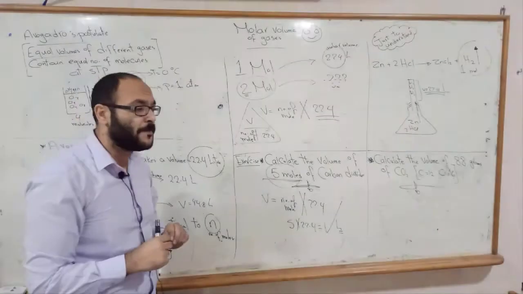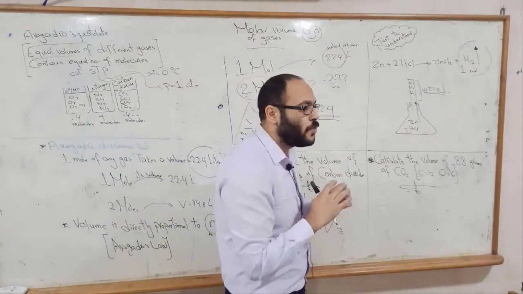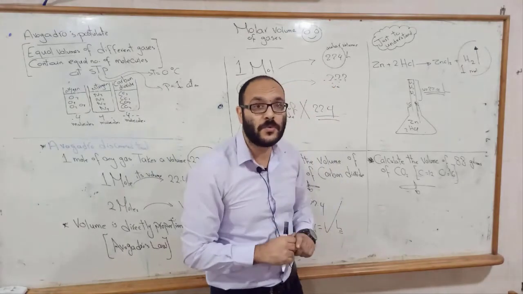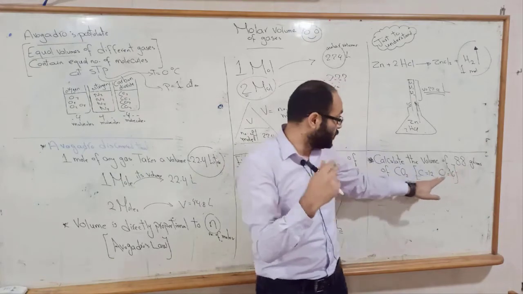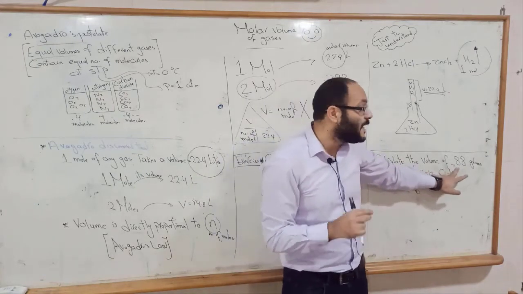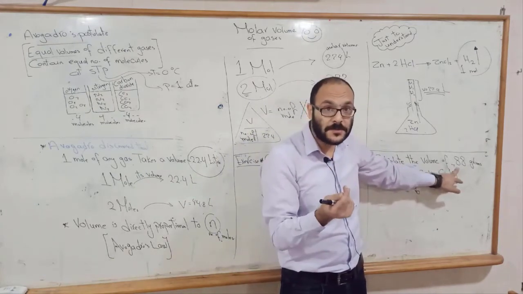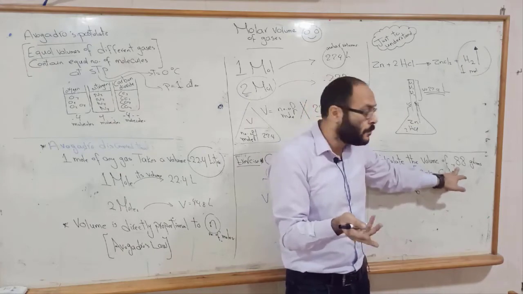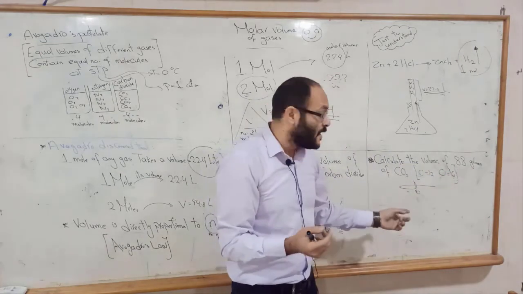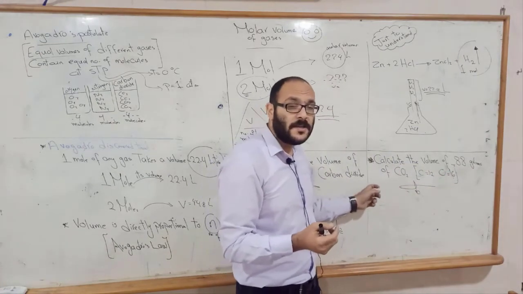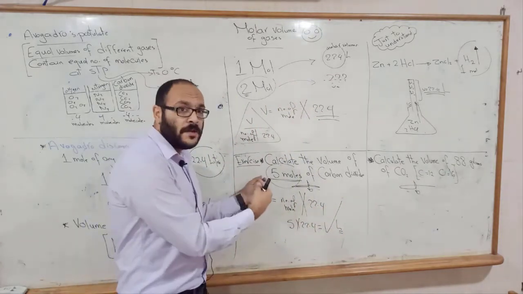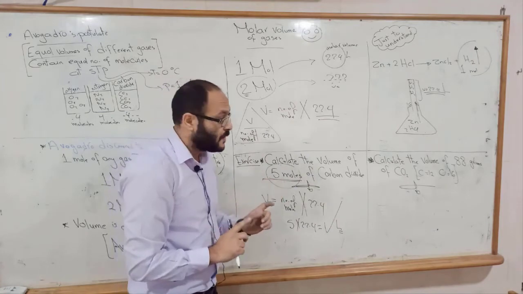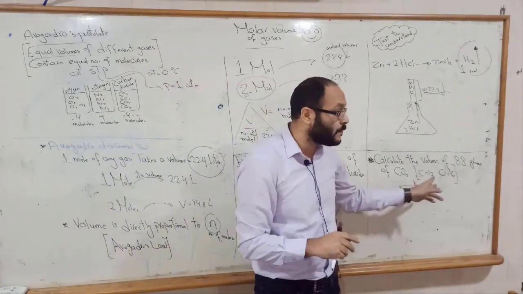But sometimes it doesn't give you the number of moles, but it gives you 88 grams. Calculate the volume of 88 grams of carbon dioxide. It's not the number of moles. So the difference between these two problems is that here it gave you the number of moles, but there it didn't give you the number of moles.